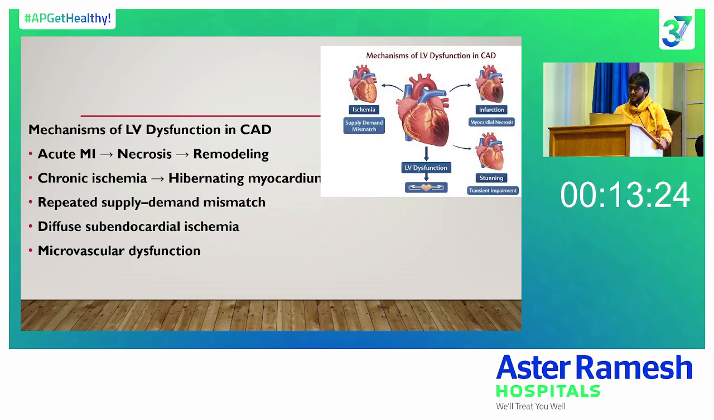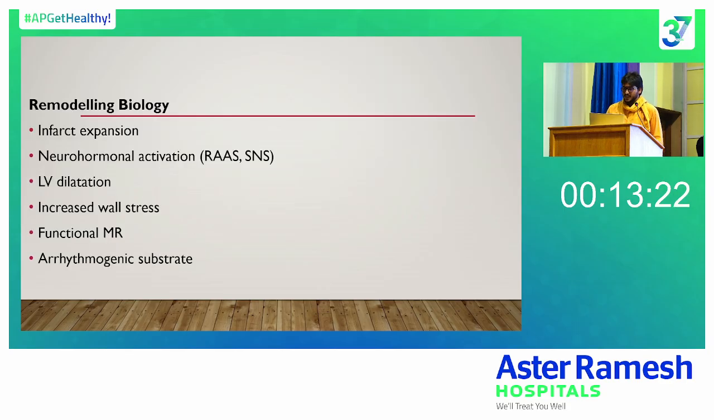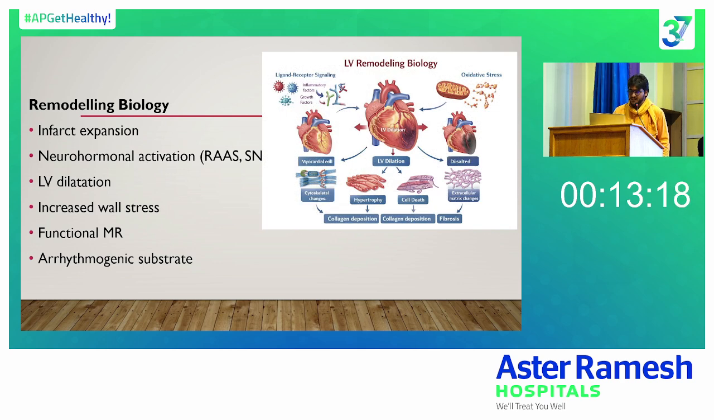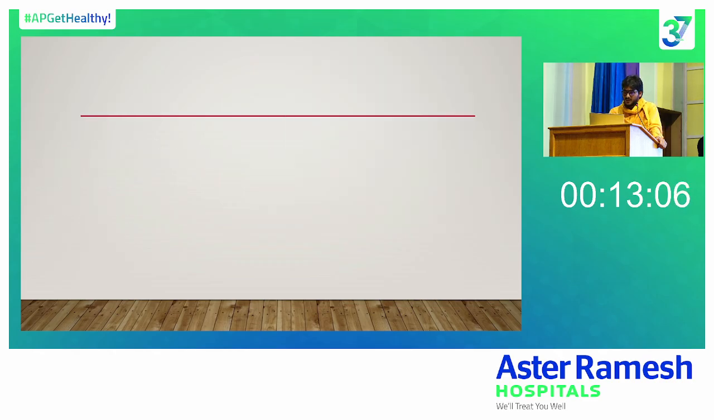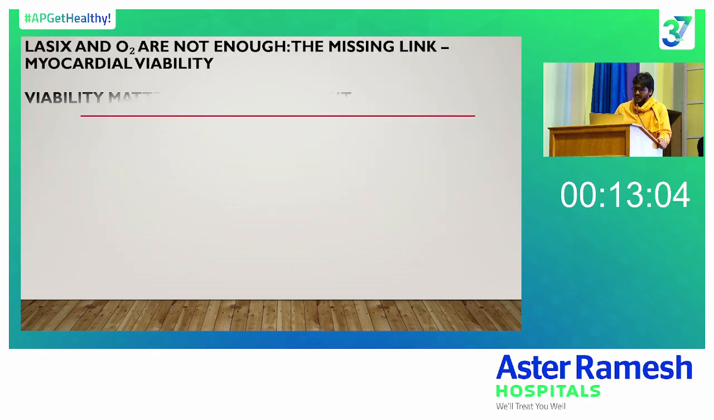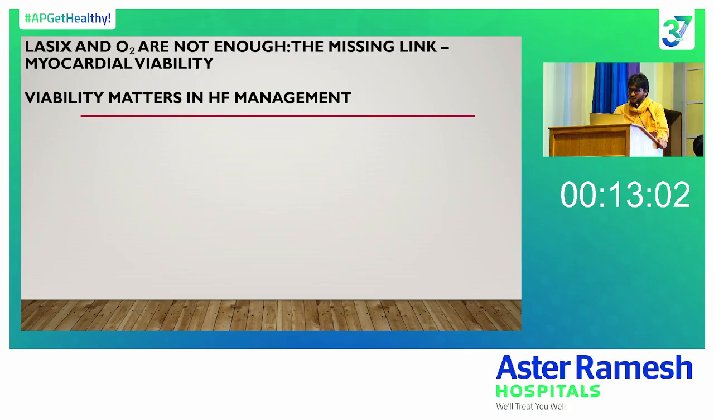So, the basic mechanisms of LV dysfunction, and coming to remodeling biology: infarct expansion and neurohormonal activation, LV dilatation, increased wall stress, functional MR, and arrhythmogenic substrate are what lead to LV remodeling. So Lasix and O2 are not enough. The missing link is myocardial viability. So viability matters in heart failure management.